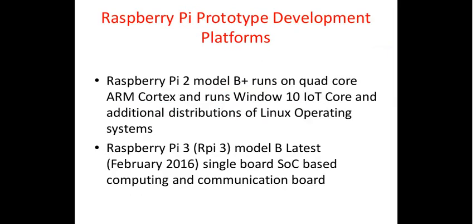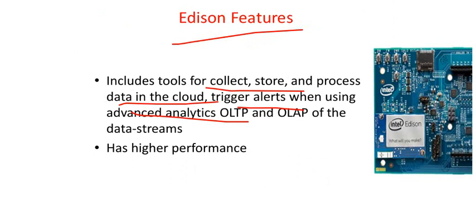What specification has it got? 400 megahertz there in your Galileo, 500 megahertz here. Then you may have some additional features like the 4 GB flash storage, which I have not mentioned, right? So 1 GB RAM, 4 GB flash storage. This is another additional feature as far as your Intel Edison is concerned.